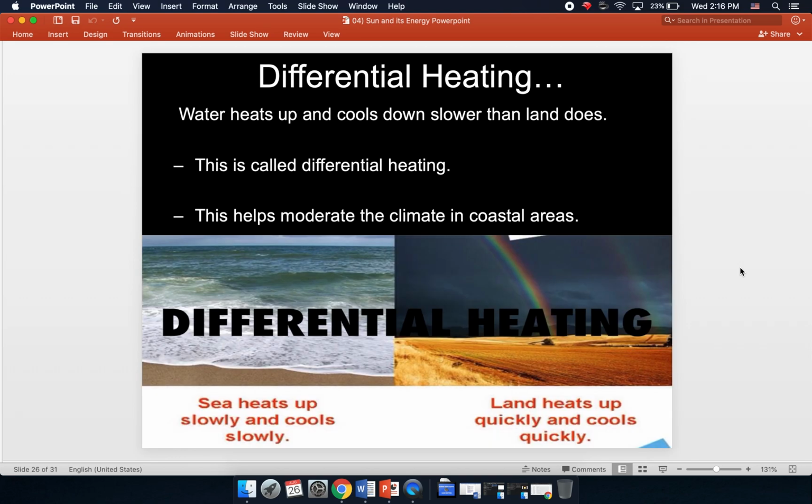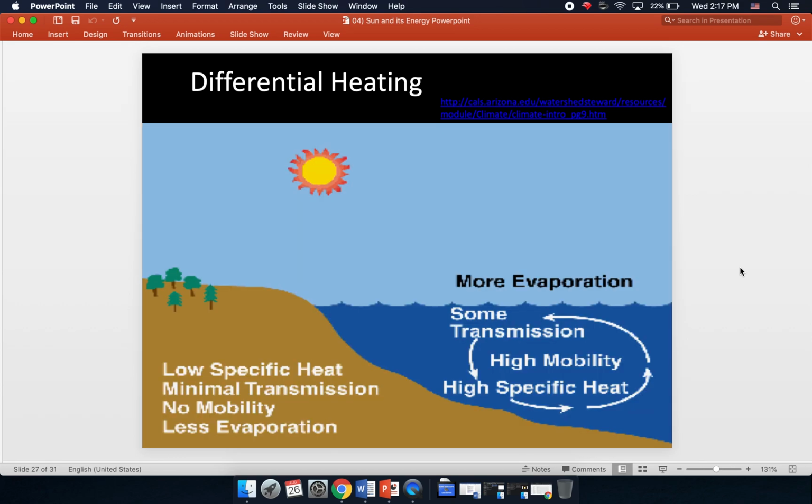All right, let's talk for a moment about differential heating. Water heats up and cools down slower than land does. Okay, we call this difference differential heating. It's important because it helps moderate the climate in coastal areas. All right, so here's a little bit of an explanation of why land heats up and cools down faster than the water.